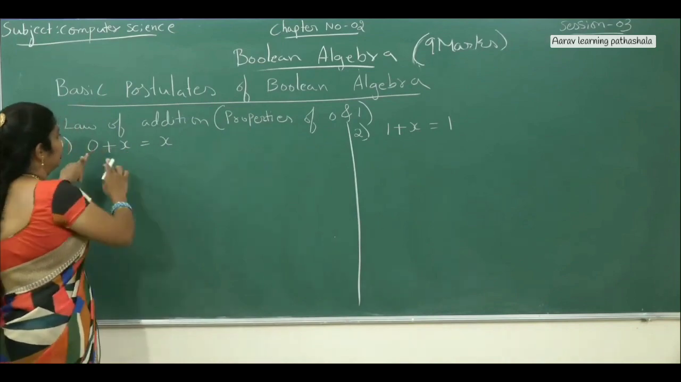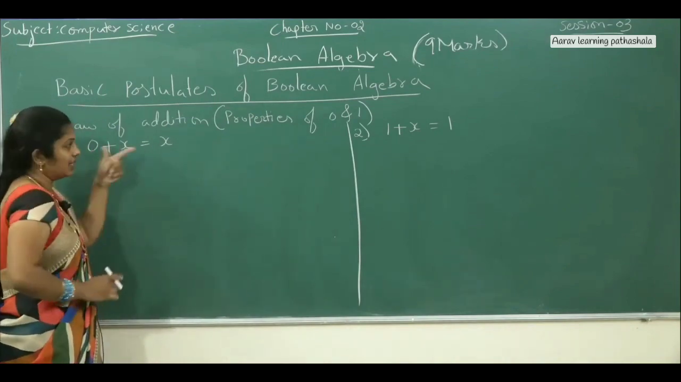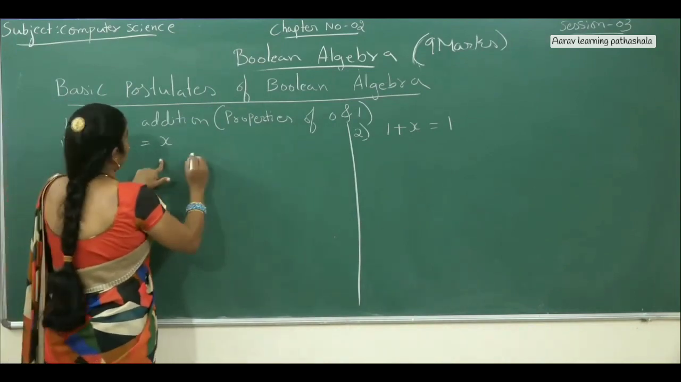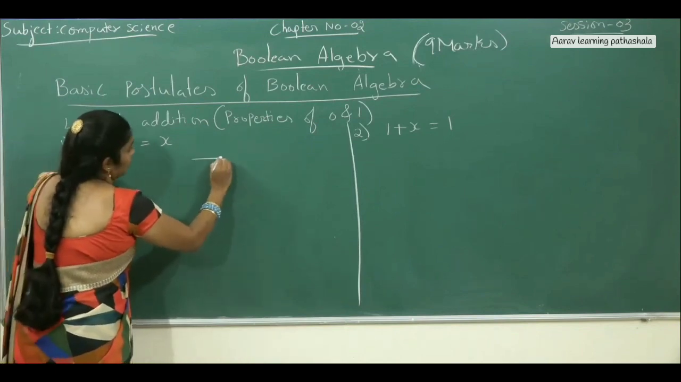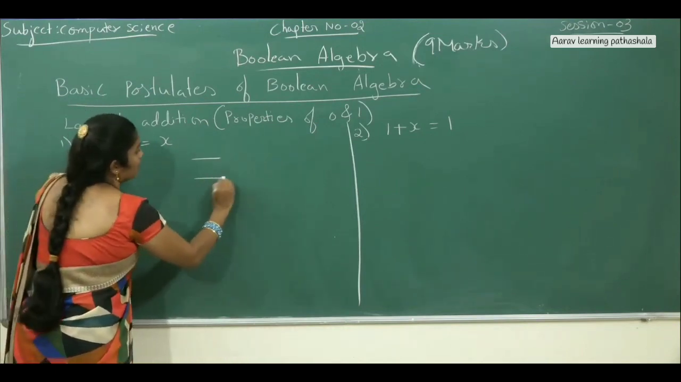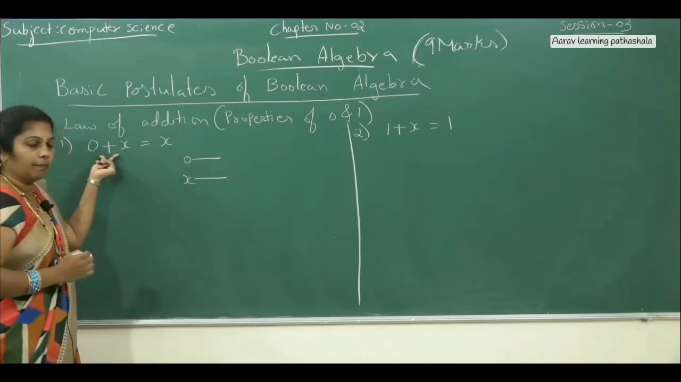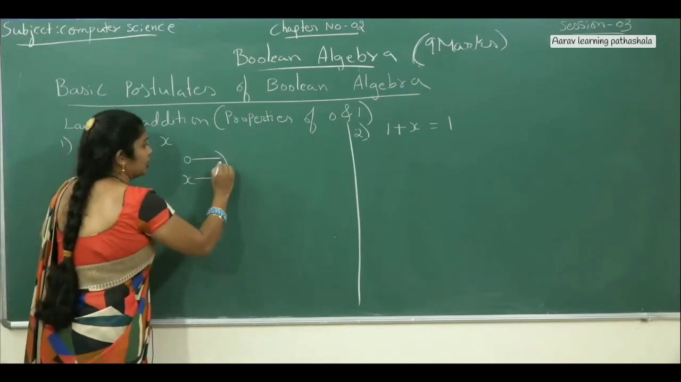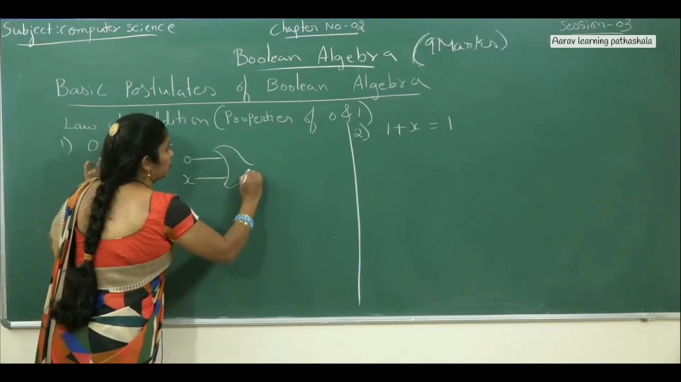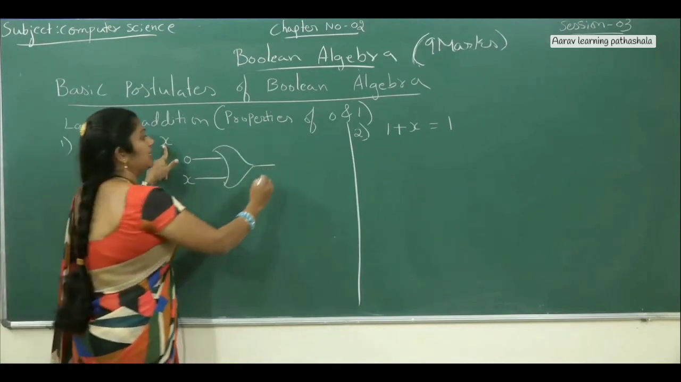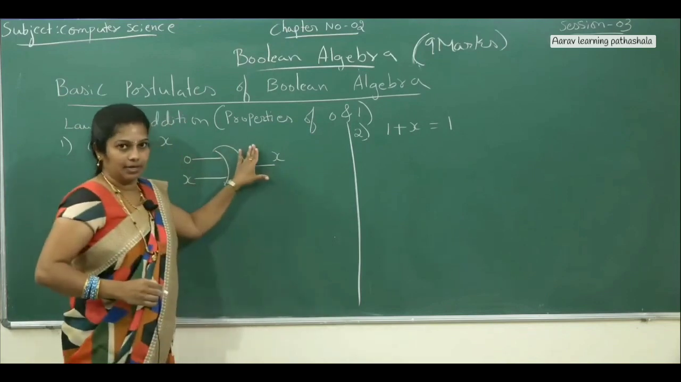Now here the expression is 0 plus x is nothing but x. Then how do we write the symbol for this one? See, first, here we have the plus operator. That's why the first input is 0, and the second one is x. For the plus operator, you have to write the reverse C shape, the OR gate. Then what is the output here? The output is x. This is the symbol.